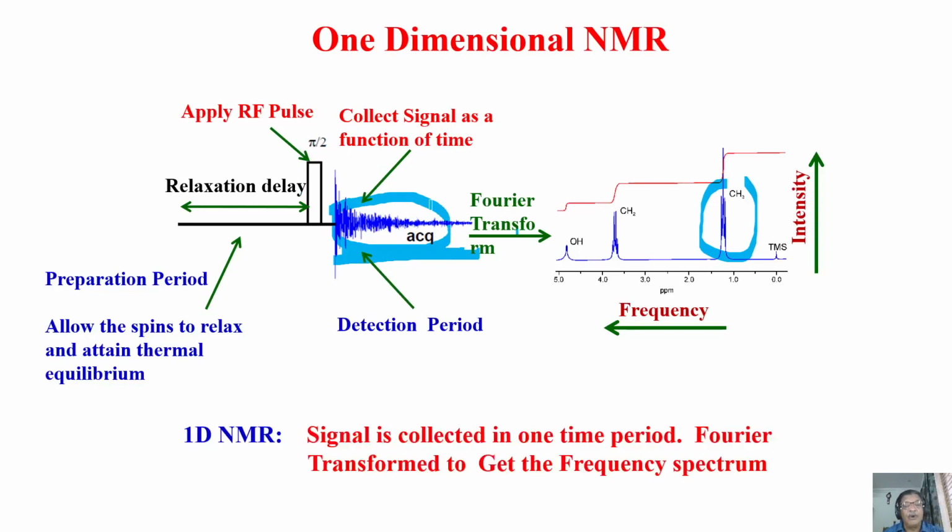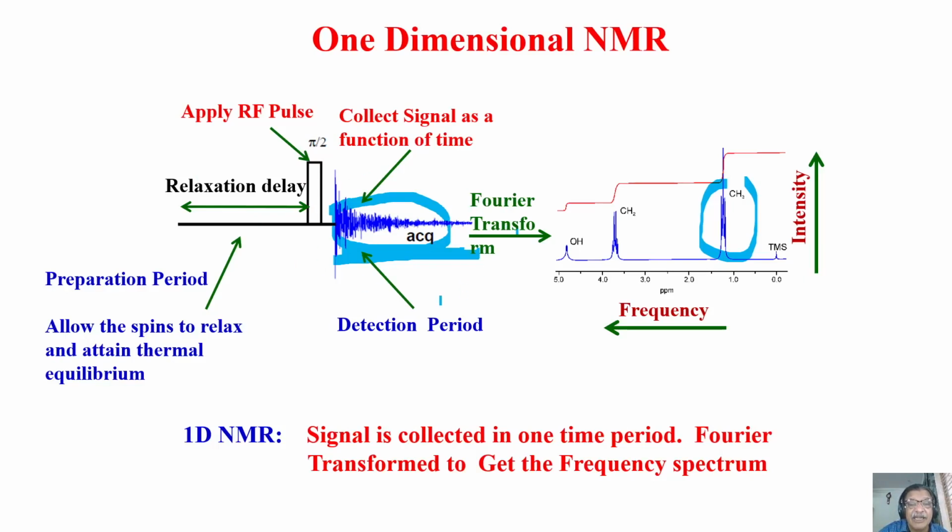So 1D NMR, what is happening? We have only one time period. Of course, two time periods, I would say. One is a preparation period where you don't do anything. You simply keep quiet. Put the sample in a magnetic field and keep quiet. Allow the spins to attain thermal equilibrium. There is a build-up of bulk magnetization. Simply keep quiet for some time till it builds up. That's all. That is called the preparation period, also called relaxation delay, for the spins to attain equilibrium. Then apply a pulse and collect the signal.